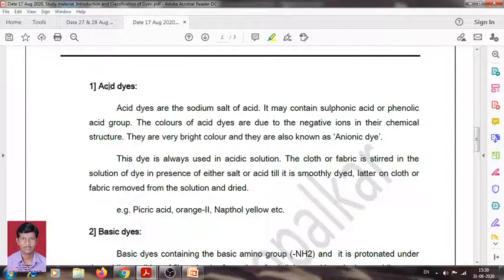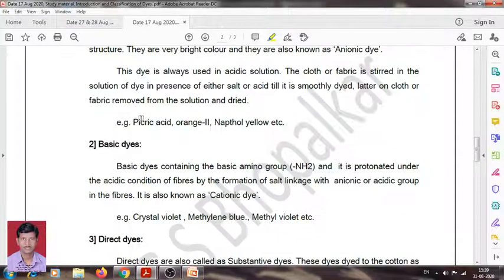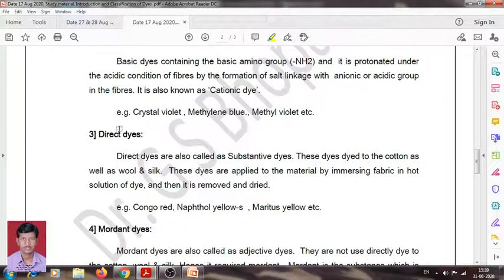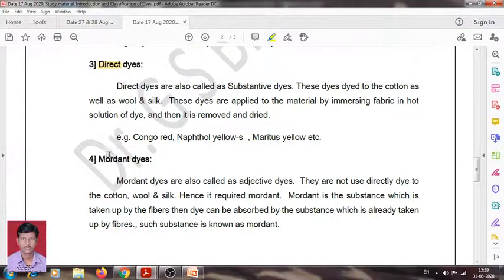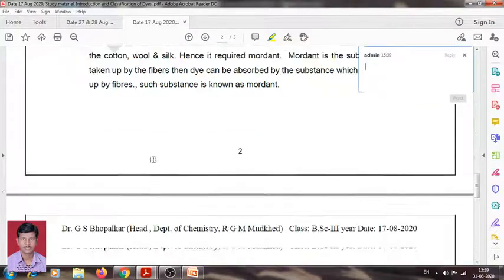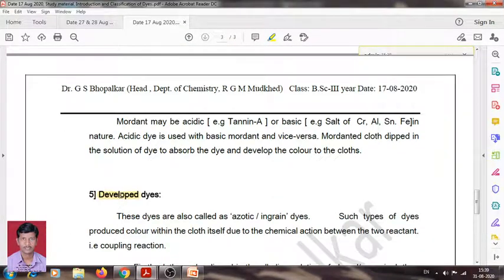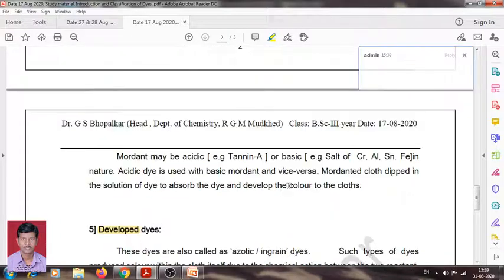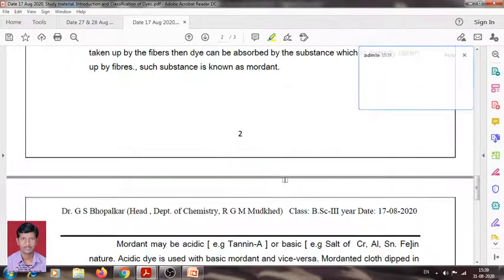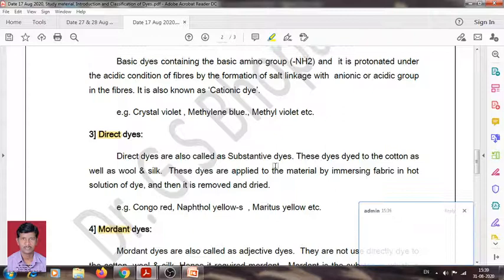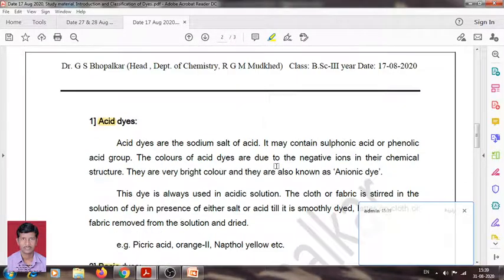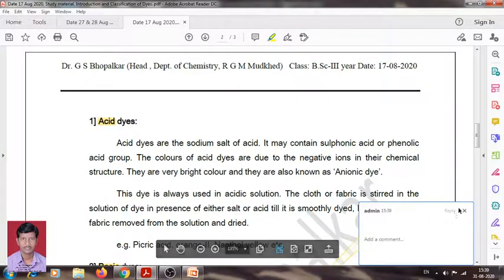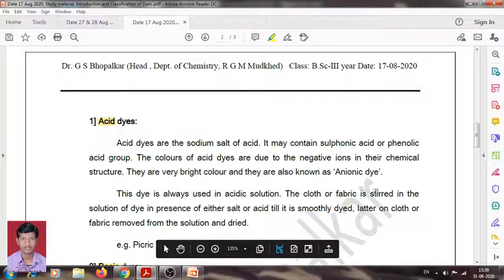The first dye is acid dye, second is basic dye, third is direct dye, fourth is modern dye, fifth is developed dye, and the last one is vat dye. All these are the classification, meaning types of dye. There are a total of 6 types of dye which are based on the method of application. Okay. Now first one, acid dye.